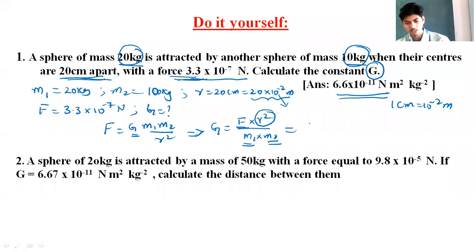See, force is measured in Newton, distance is measured in meter, so r square is in meter square. Mass is measured in kg. This mass is also measured in kg. Kg into kg is kg square. When it goes to the numerator it becomes per kg square. So the SI unit of universal gravitational constant is Newton meter square per kg square.